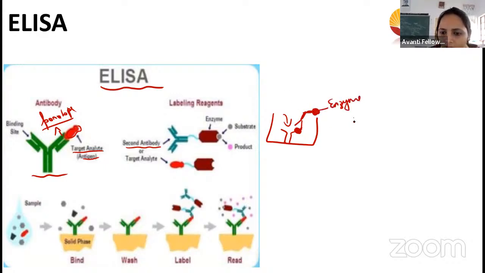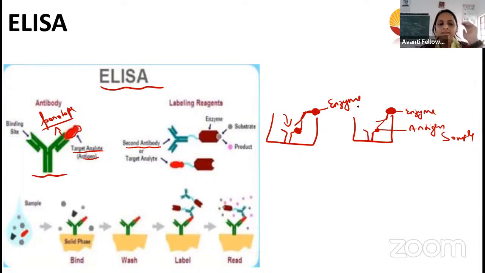First, what they did here: it has only the antibody. We have added our antigen, which is the sample. Then they add the second antibody. Our second antibody is not single; it has the enzyme linked to it.